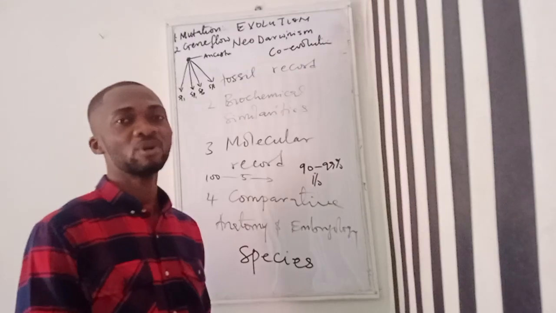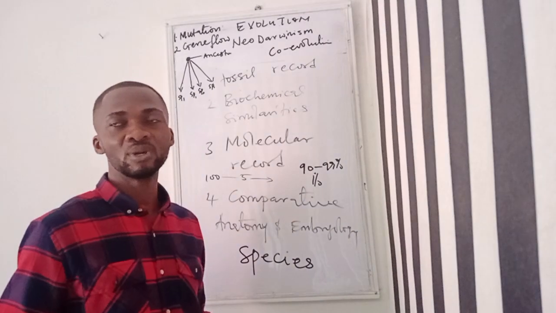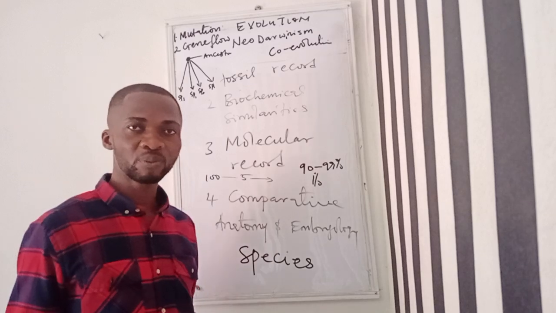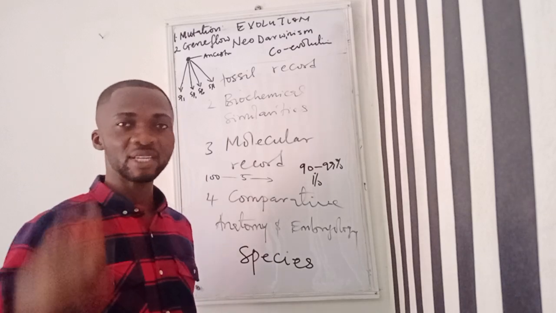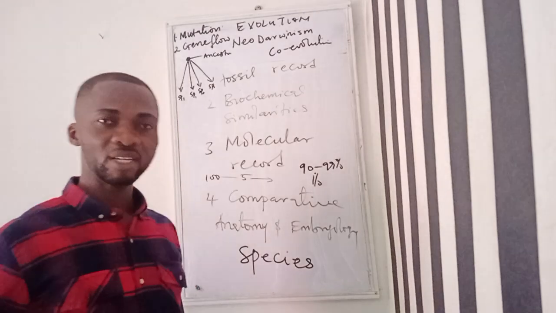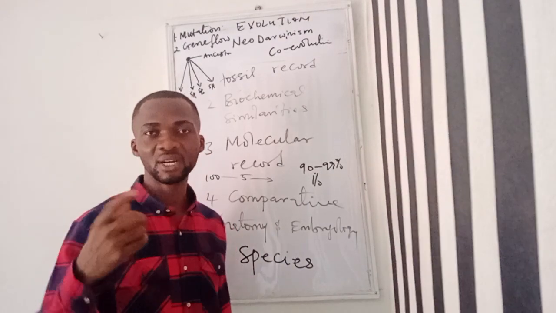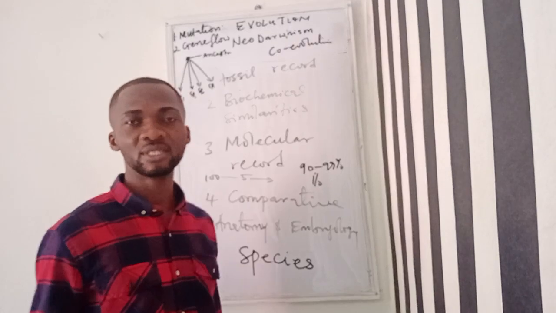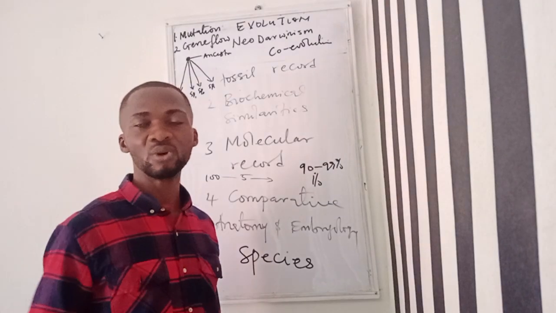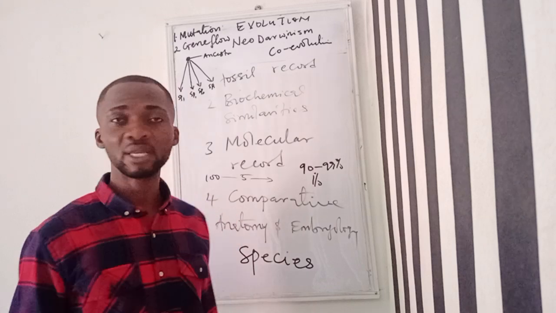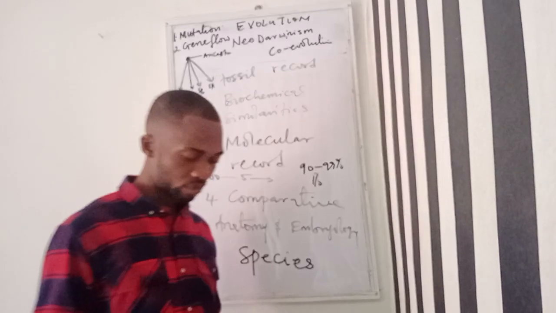All these organisms coevolve together to be able to interact together. Of course, there are basic interactions that exist between organisms. So those features that will enable these organisms to interact together, they actually evolve with it. So that is what we call coevolution. So that's the last pattern of evolution.